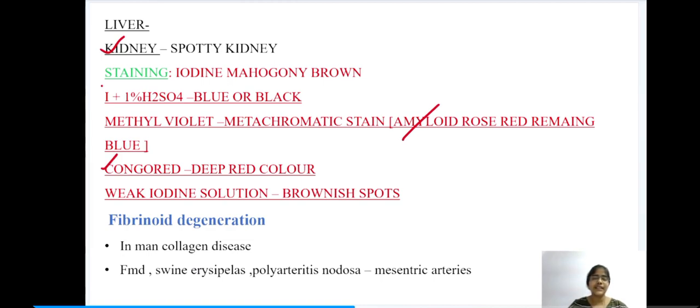Congo red. Congo red staining is very important for amyloidosis, amyloid degeneration. The amyloid would stain deep red color with Congo red. This Congo red is given by the IV route. Next we have weak iodine solution. With weak iodine solution, brown spots appear. Next is fibrinoid degeneration. Fibrinoid degeneration is seen in collagen disease of man and also in FMD, swine erysipelas, polyarteritis nodosa. Here the mesenteric arteries are generally affected.